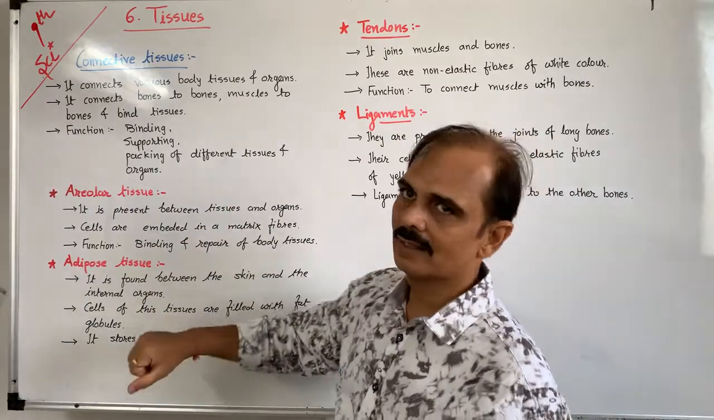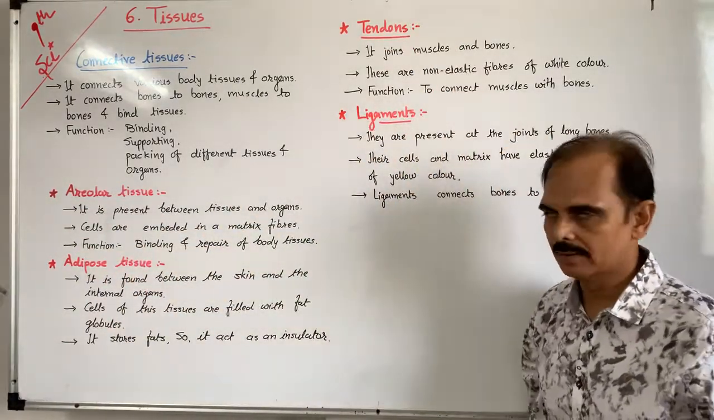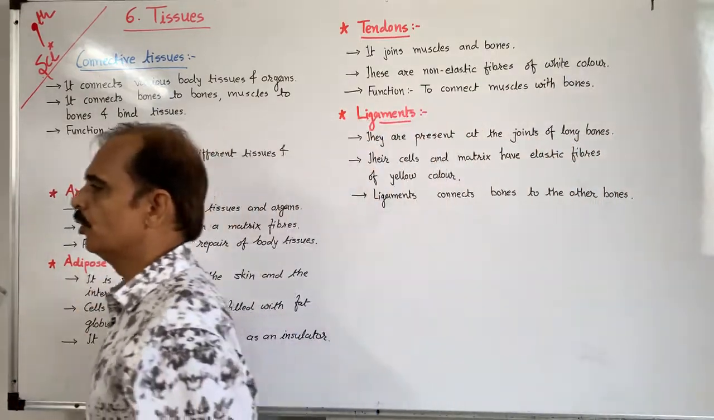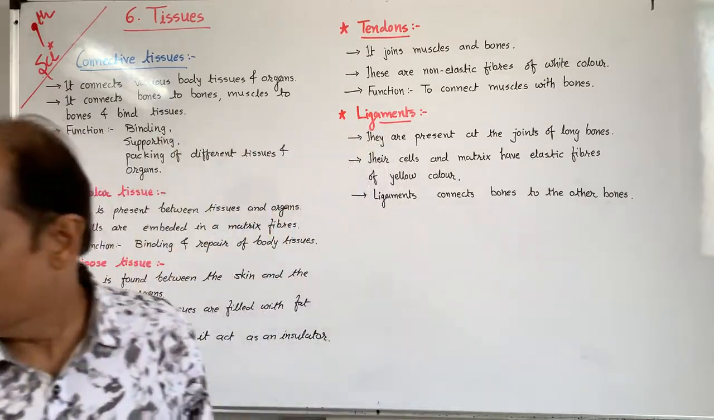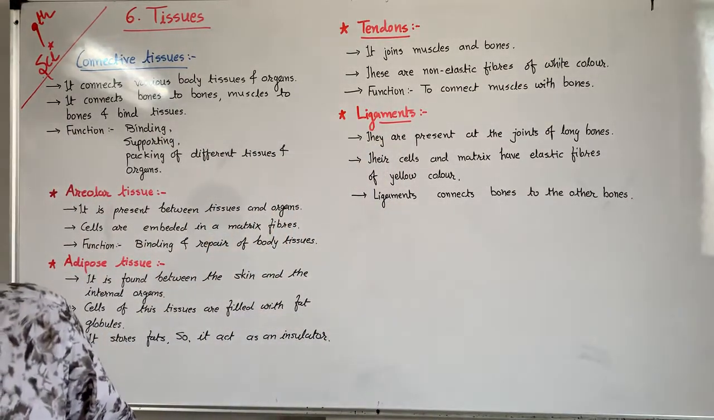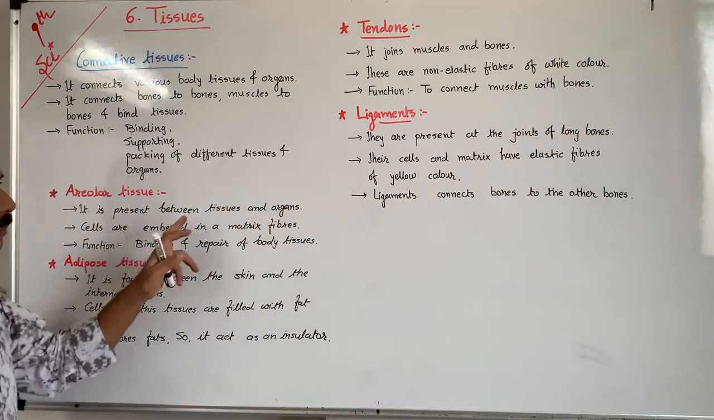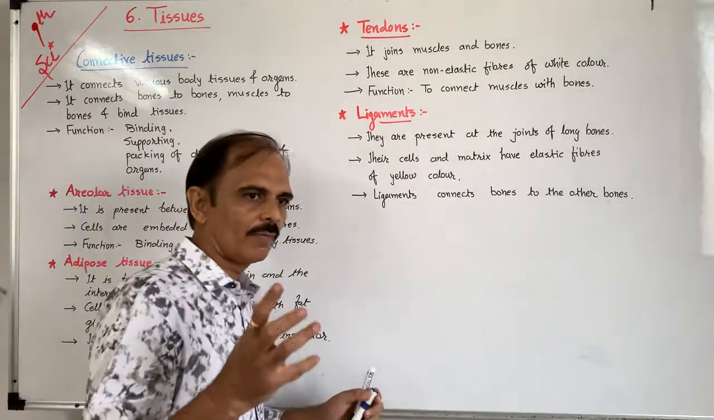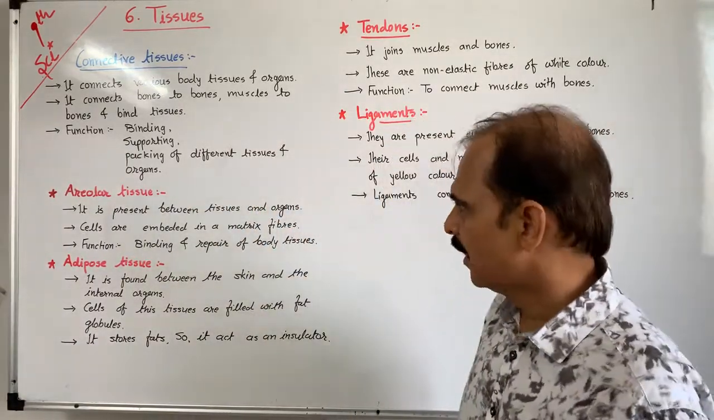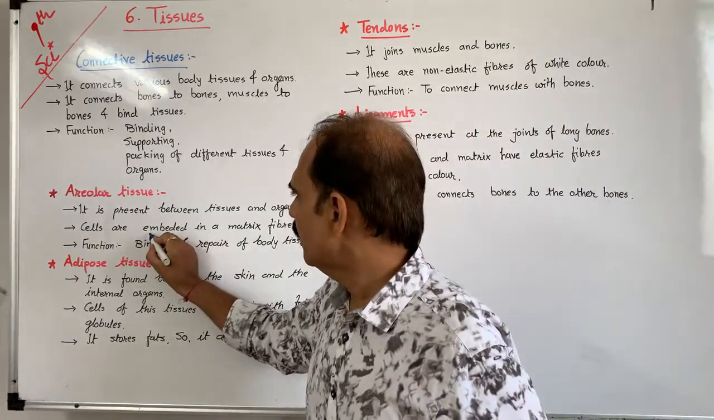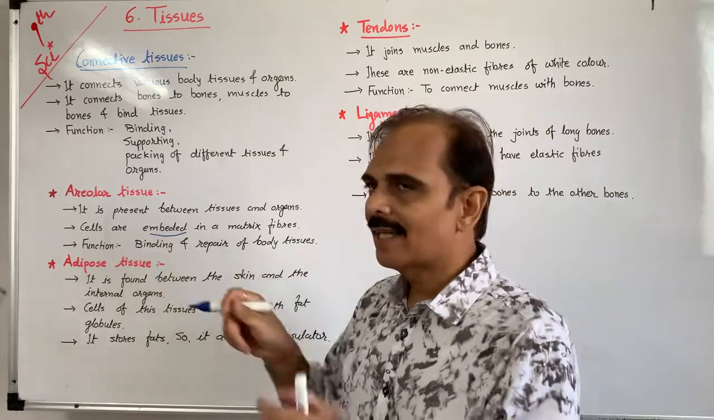Mainly four parts are there: areolar tissue, adipose tissue, tendons, and ligaments. Areolar tissue. Areolar tissue is found in the matrix of the cell. Matrix means base material. It is present between the tissue and the main organ. In between this, areolar tissue is there. It is embedded, just like embroidery. We stitch it; the cells are stitched.